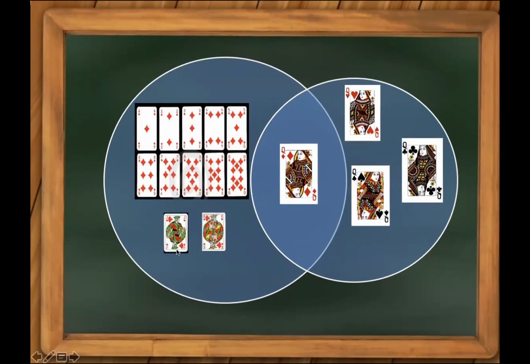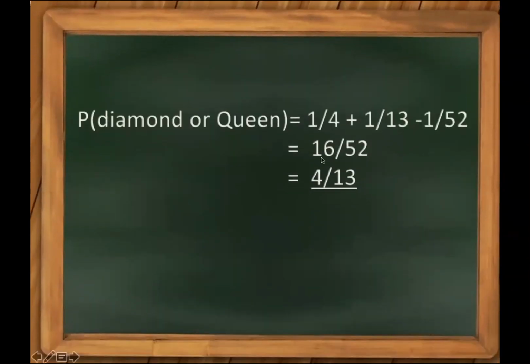We have a diamond. Na siya queen na diamond out of 4 ka queen. Okay. When you solve, probability of diamond or a queen, 1/4 plus 1 over 13 minus 1 over 52. So 16 over 52, which is 4 over 13.